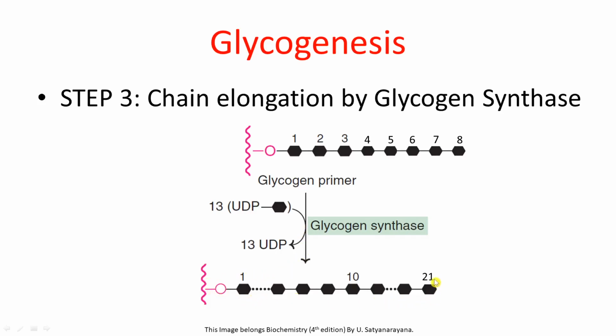Now you can see over here, this glycogen primer, which was initially containing only 8 glucose molecules, has got converted into a glycogen chain which is now containing 21 glucose molecules. Initially there were 8 glucose molecules, and 13 more glucose molecules have been added by these 13 UDP glucose molecules. As a result, 8 plus 13 is 21 glucose molecules. So 21 glucose molecules are now attached to the glycogenin, and we will call it as a glycogen chain.